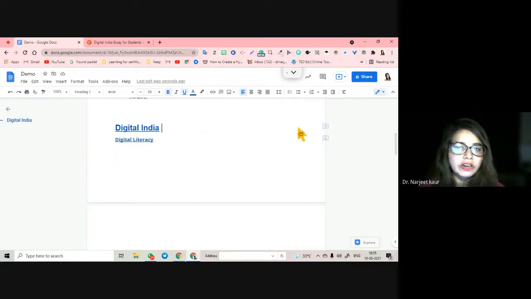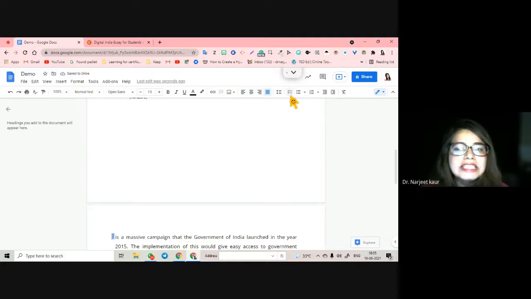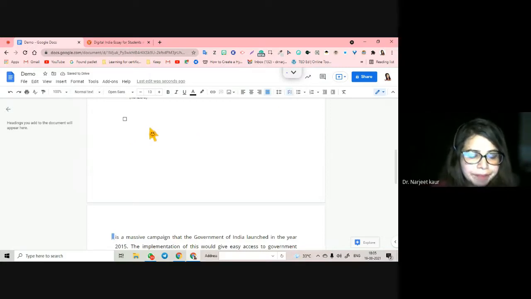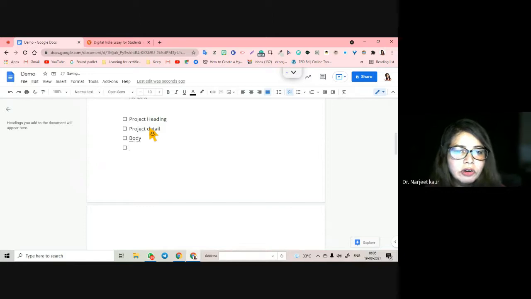And one more feature, a very nice feature. It is not going to be tested, but I'll tell you, this check mark checklist. This is a relatively new feature wherein you can write things. So I put a check mark that you have to write project. When you have to do a lot of things, you have to write project heading, project detail, body, and your document is 30 or 40 pages long, you have to keep going back and looking below to see what all you have done.